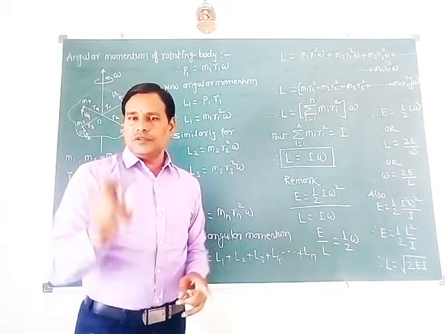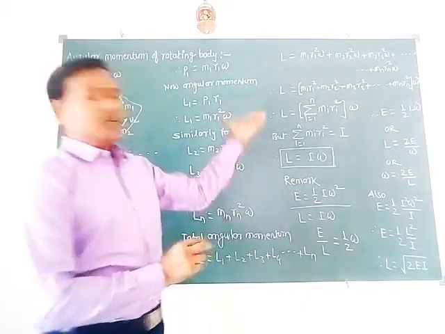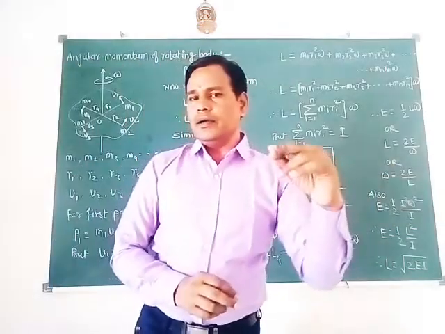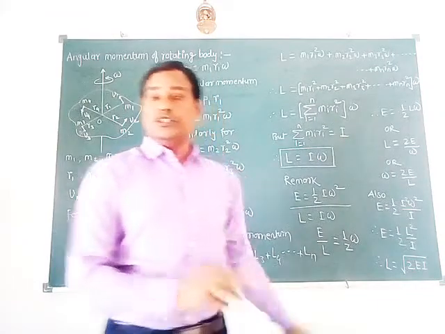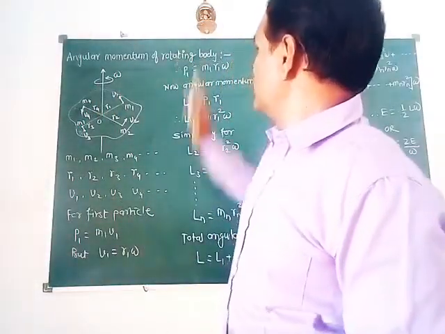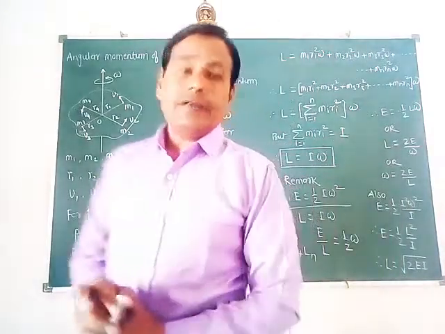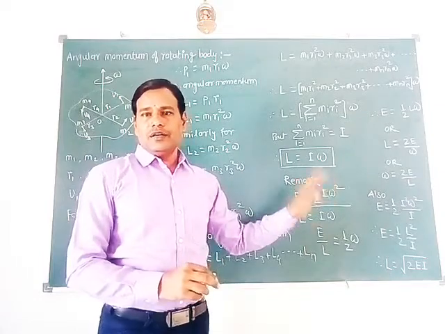Similar relations you can write in linear motion also. That P equal to m into v and kinetic energy is equal to 1 by 2 mv square. So this is the expression for angular momentum of a rotating body and its relation with kinetic energy.